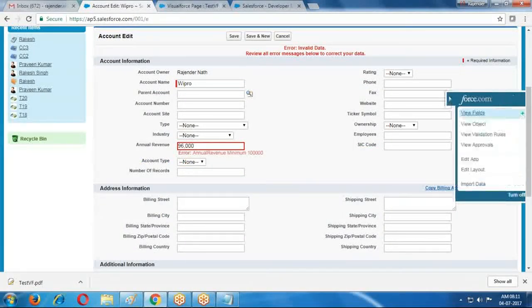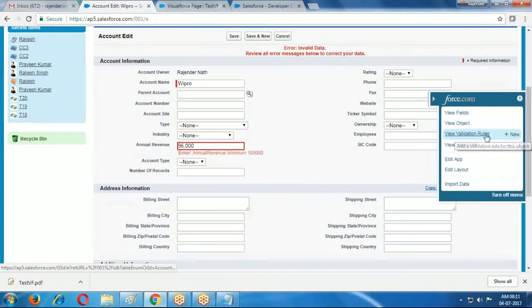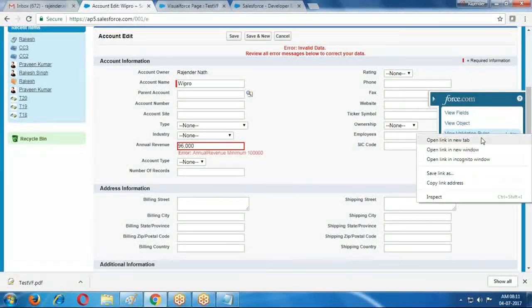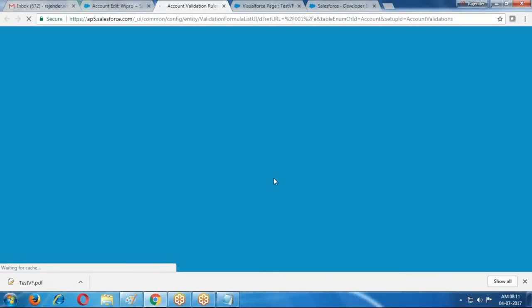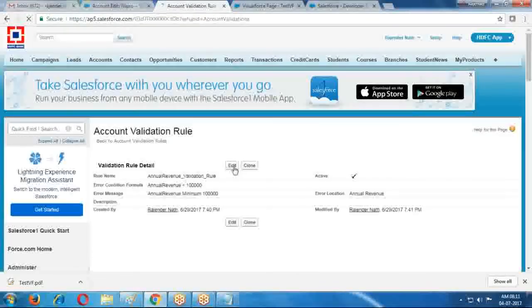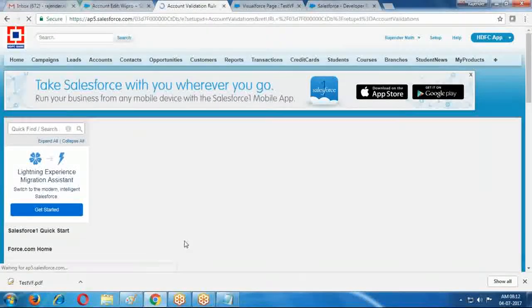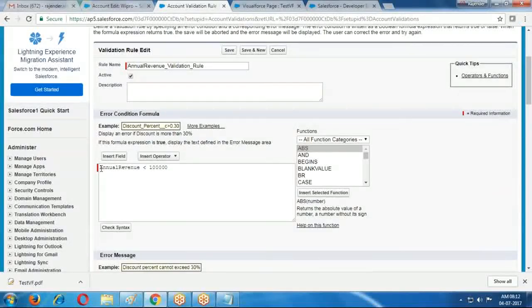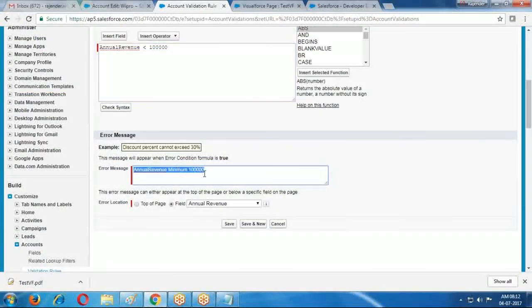For this, I created my own validation rule, the annual revenue validation rule. Here, if the annual revenue is less than 1 lakh, I want to throw an error: annual revenue minimum is 1 lakh. Like this I created a validation error.